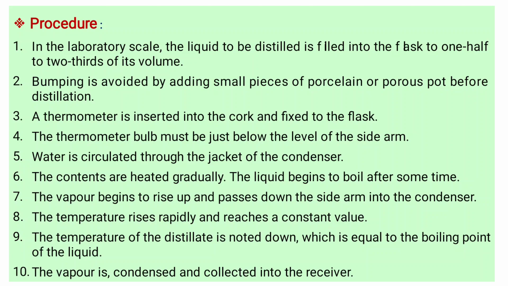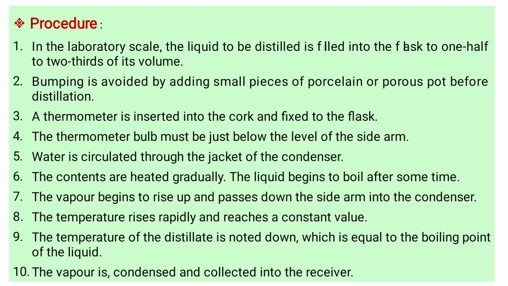The liquid begins to boil after some time. The vapor begins to rise up and passes down the side arm into the condenser. The temperature increases rapidly and reaches a constant value. The temperature of the distillate is noted down, which is equal to the boiling point of the liquid. The vapor is condensed and collected into a receiver. This is the procedure of simple distillation.